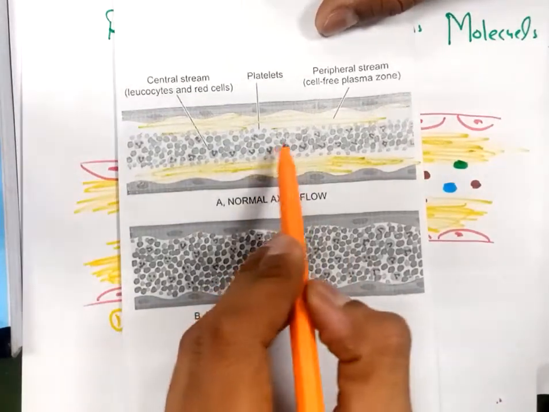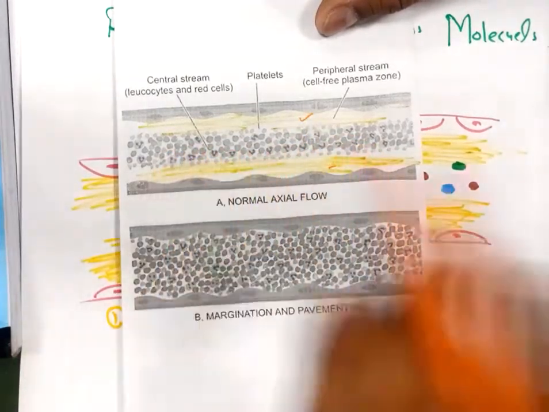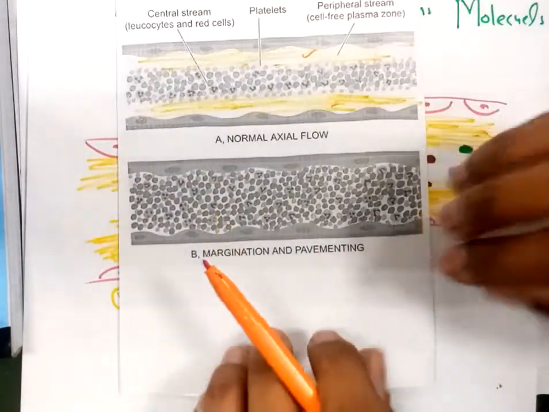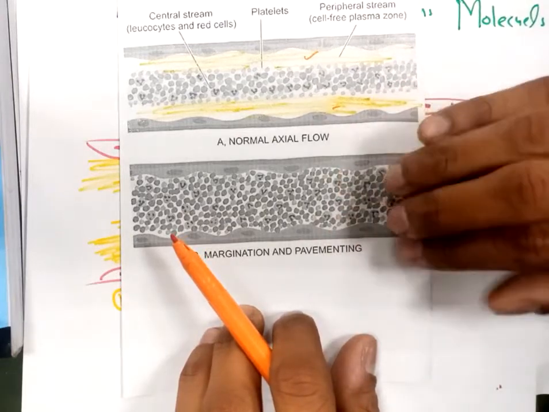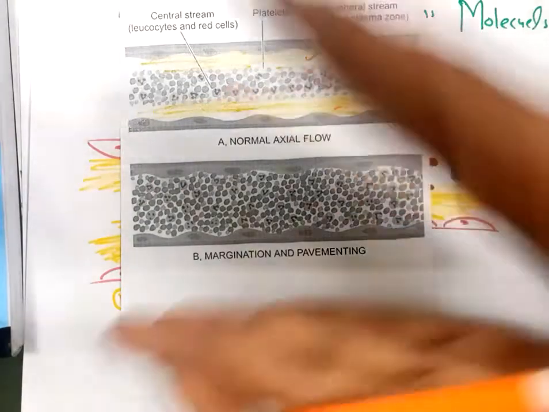Here you can see this is the normal axial flow. There is the plasma and the cells are traveling at the center. And what is margination? This streamline will get widened. Now the cells will start traveling throughout the blood vessel because of stasis and the leaking out of plasma.